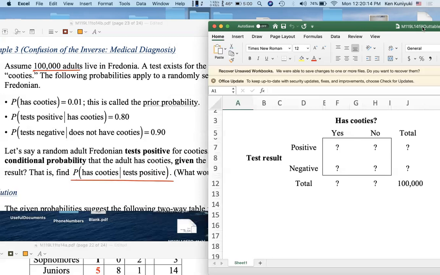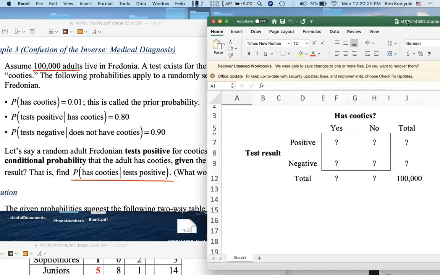So now, some of you may be shocked. Others of you might be going, well, I'm not sure what's going on here. Don't worry. Let's work through this. All right. Let's assume these probabilities are perfectly reflected by this table. 100,000 adults live in Fredonia. 1% of them have Cooties. 1% of 100,000 is 1,000. So 1,000 adult Fredonians have Cooties.